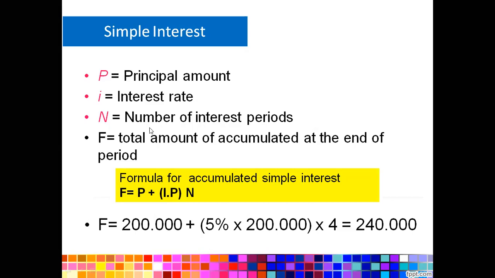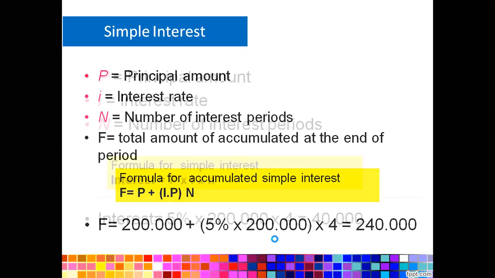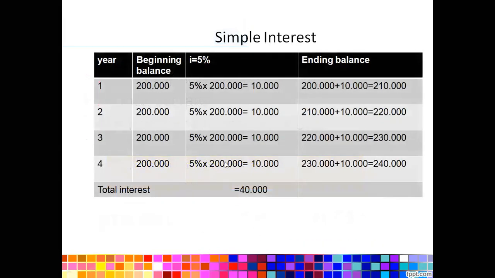P is the principal amount, and the total ending balance, or the total that should be paid, is 200,000 plus 5% times 200,000 times 4, which is 240. So this is the same number as the manual step, right?